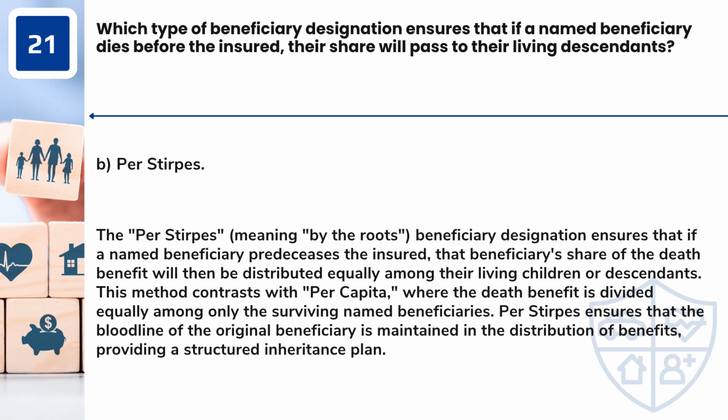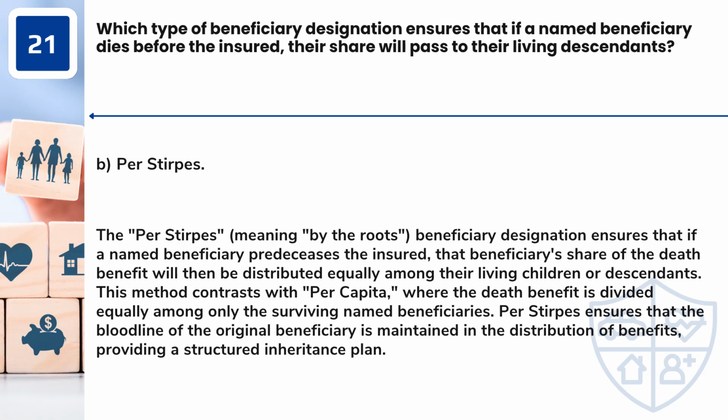Answer: B. Per stirpes. The per stirpes, meaning by the roots, beneficiary designation ensures that if a named beneficiary predeceases the insured, that beneficiary's share of the death benefit will then be distributed equally among their living children or descendants. This method contrasts with per capita, where the death benefit is divided equally among only the surviving named beneficiaries. Per stirpes ensures that the bloodline of the original beneficiary is maintained in the distribution of benefits, providing a structured